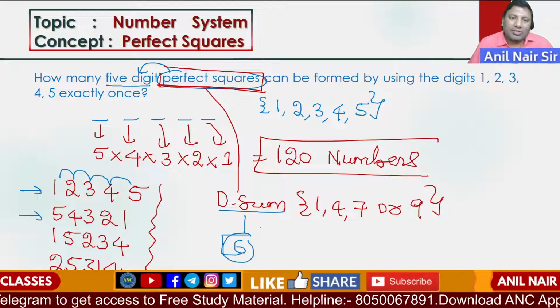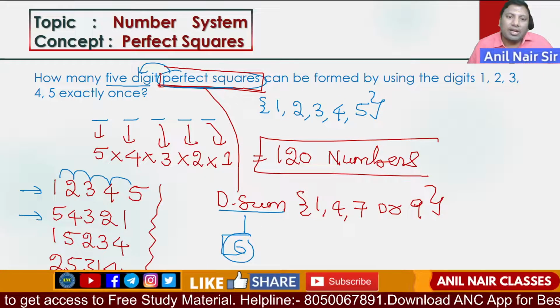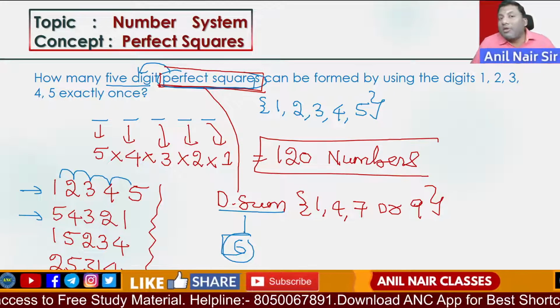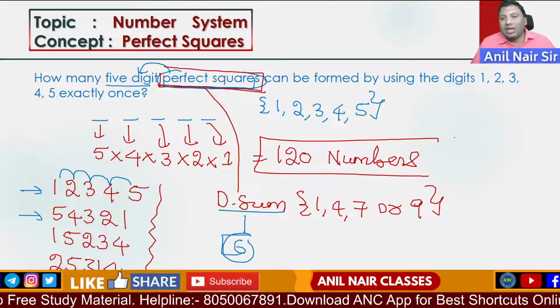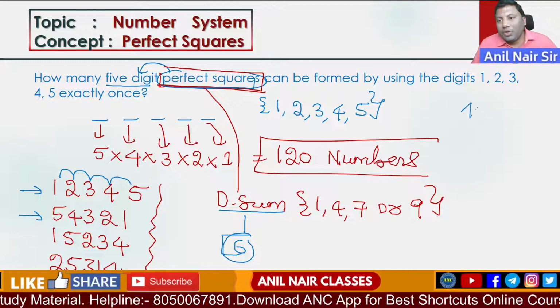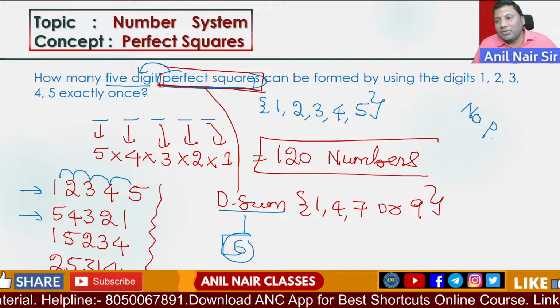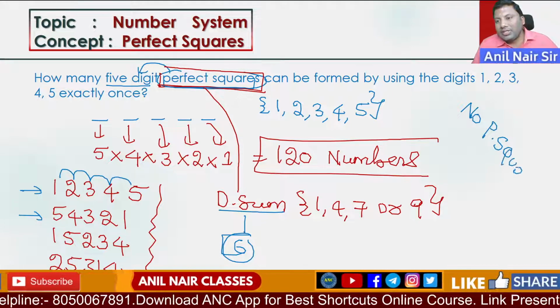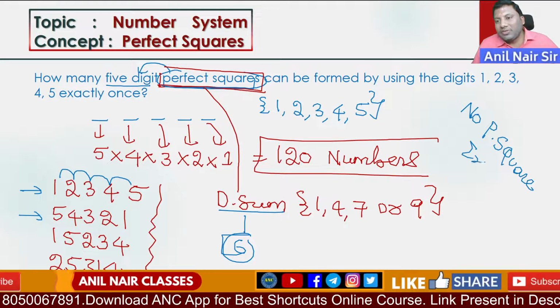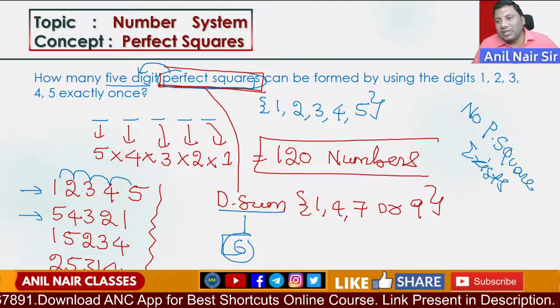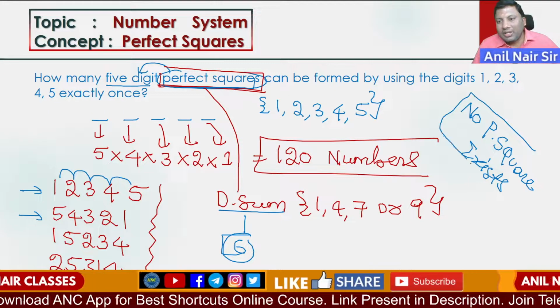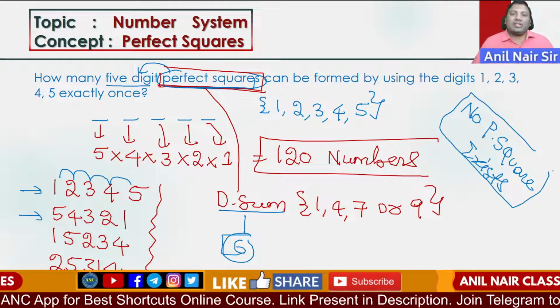If it is 6, what is the nature of a perfect square? The digital sum should be 1, 4, 7 or 9. So, the answer is no perfect squares are there. The answer will be: no perfect square exists satisfying this condition.